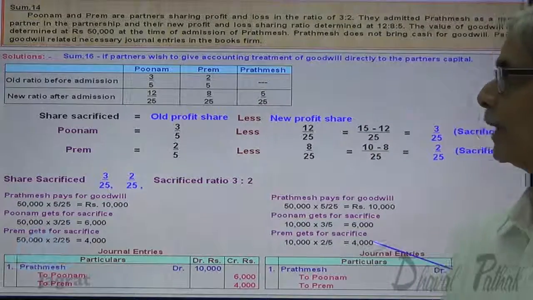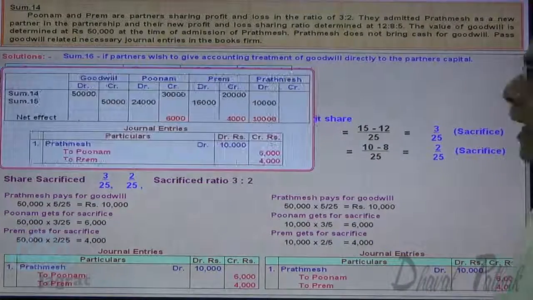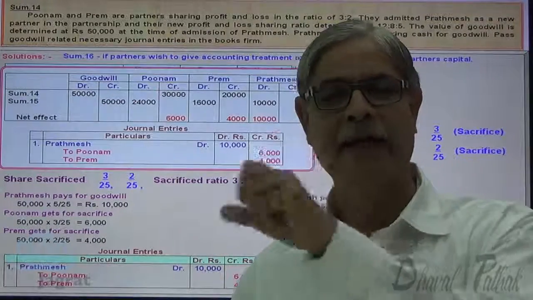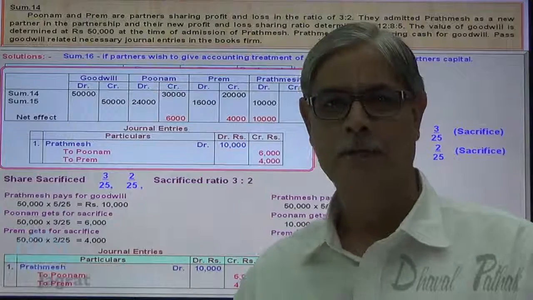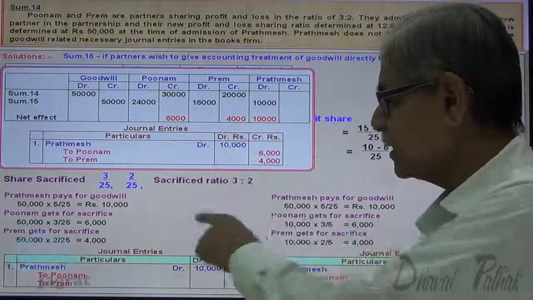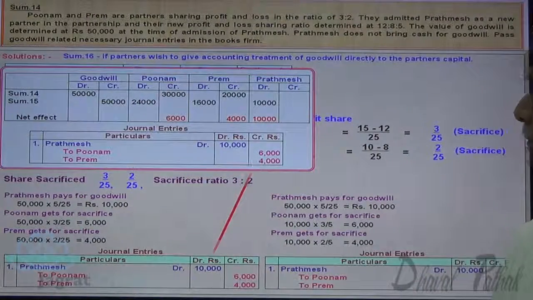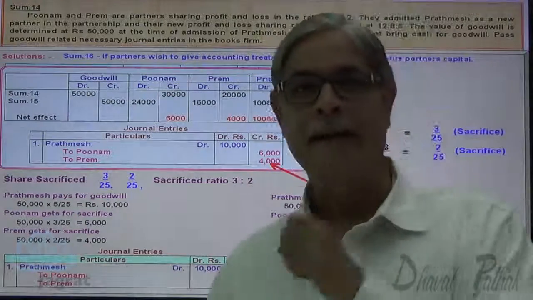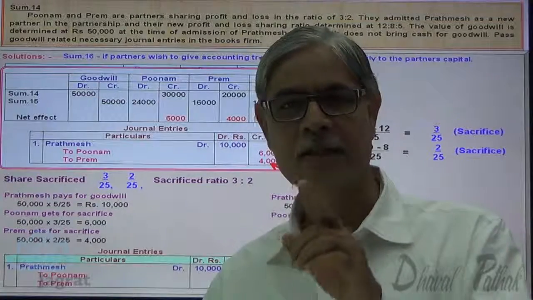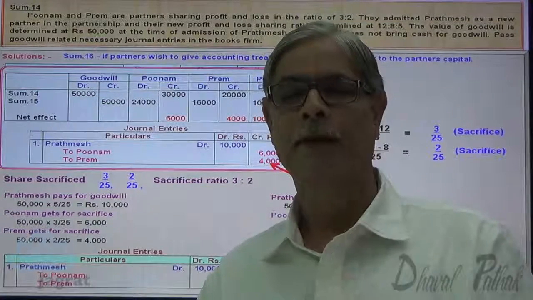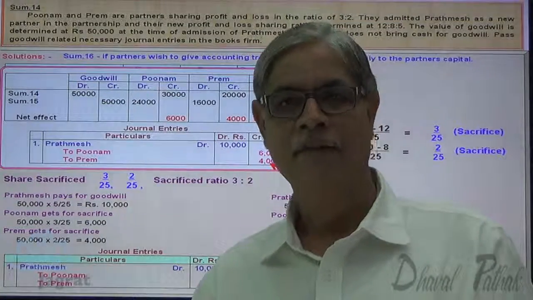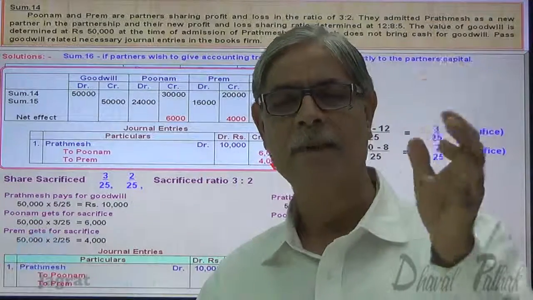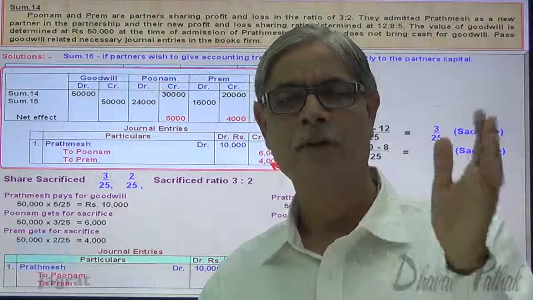Now observe one more thing. I have already written this journal entry by showing you the net effect of goodwill raised and goodwill written off. This entry and this entry are same. So this is the entry wherein goodwill is adjusted directly to the capital accounts of the partners, wherein remember the principle: the gainer's capital account is debited and the sacrificing partners' capital accounts are credited.